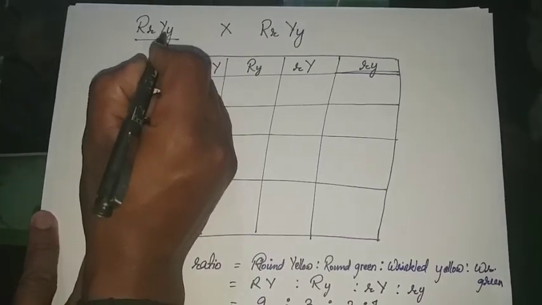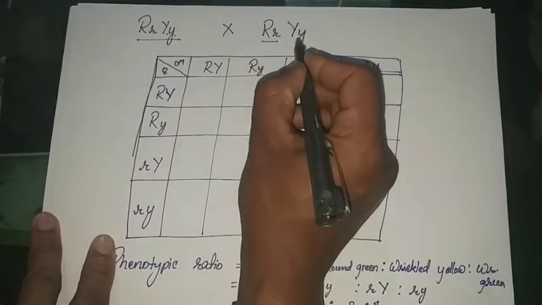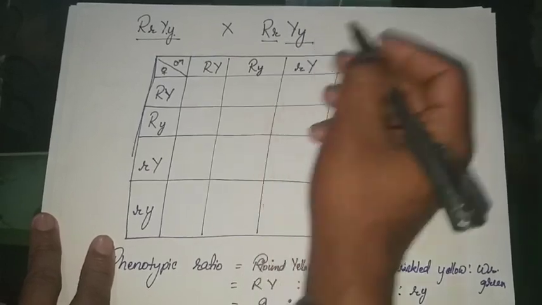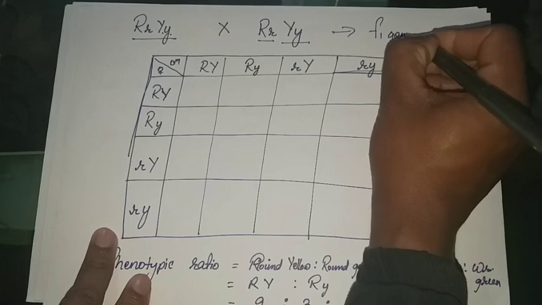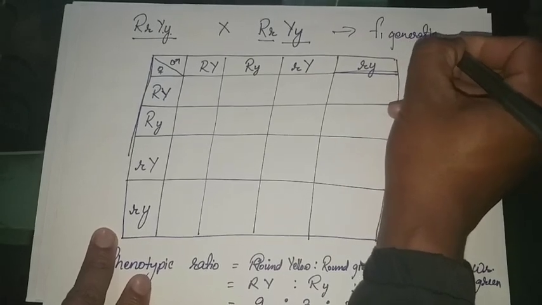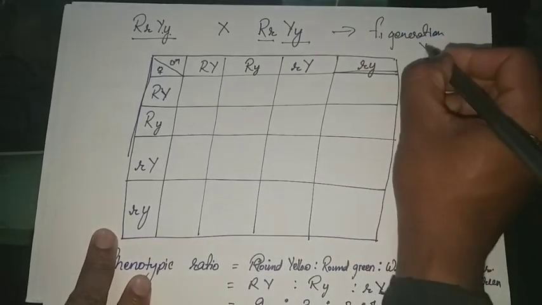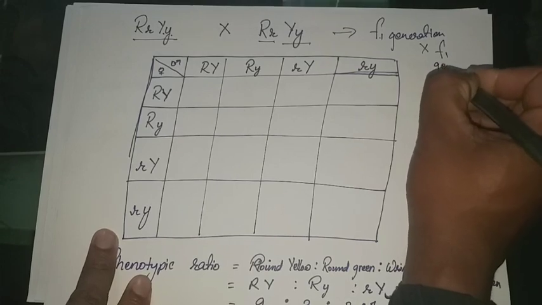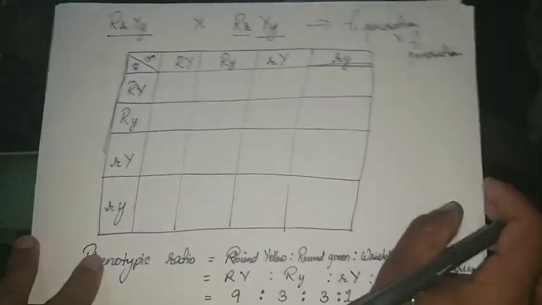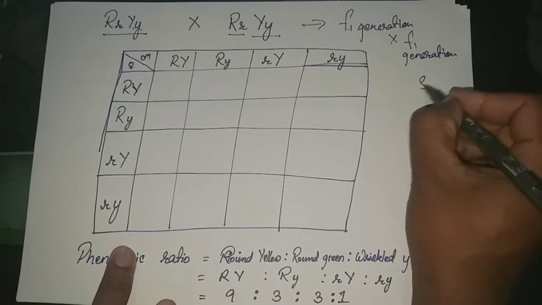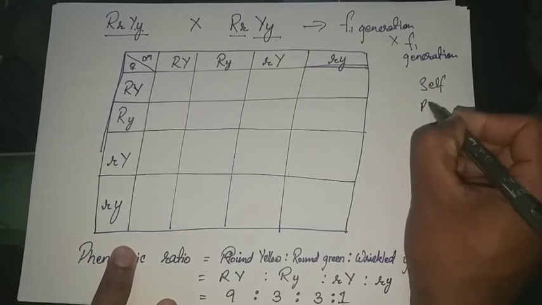Capital R small r capital Y small y, capital R small r capital Y small y. This is the F1 generation plants. Now when F1 generation is crossed with F1 generation, this is self-pollination. It is not cross-pollination, but self-pollination.